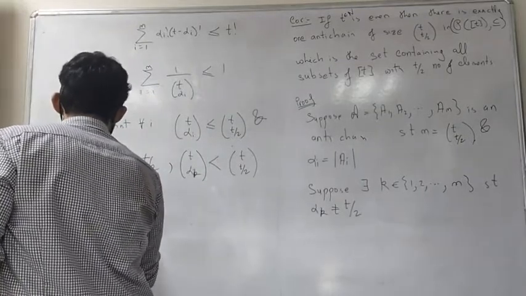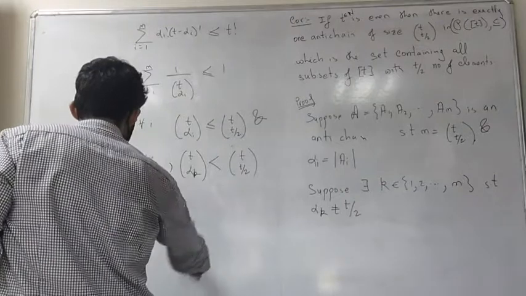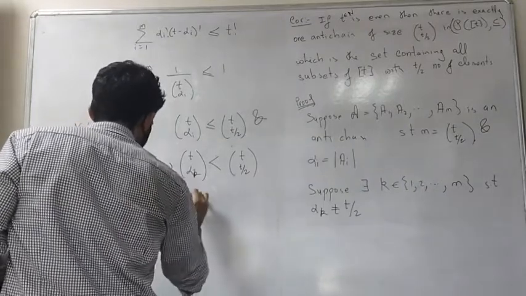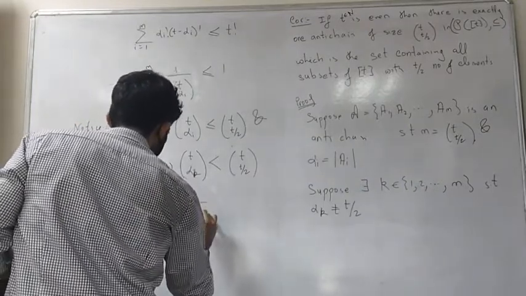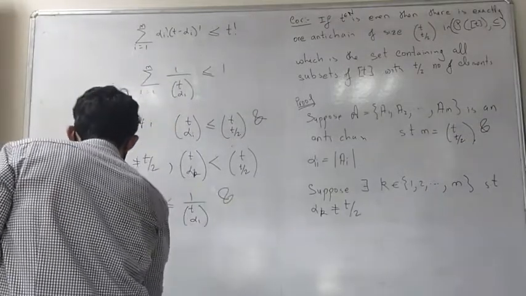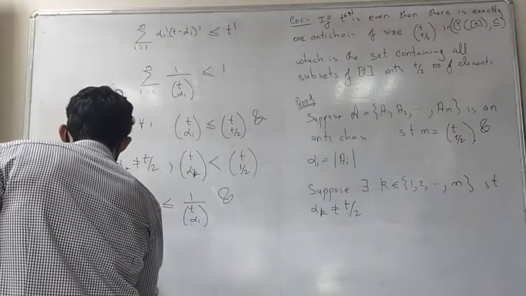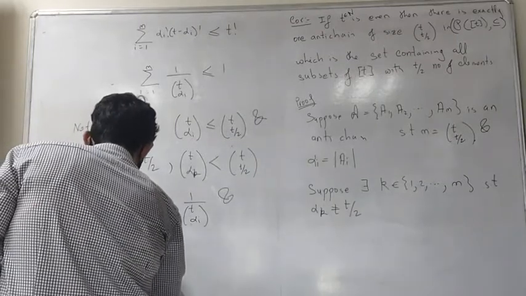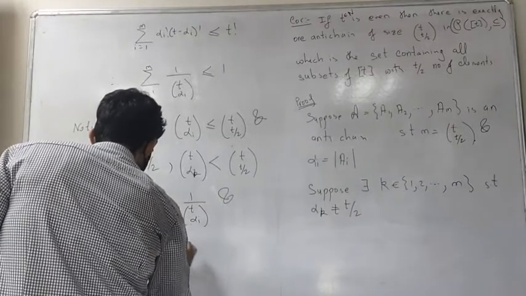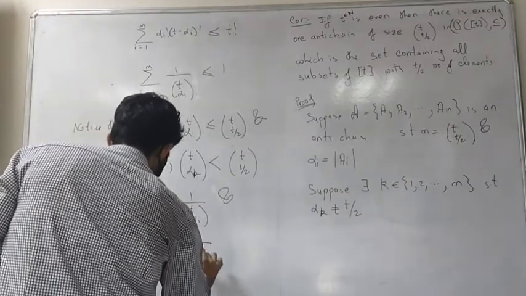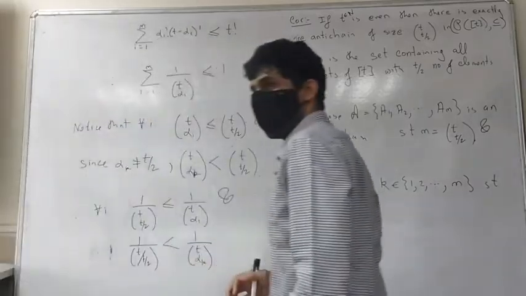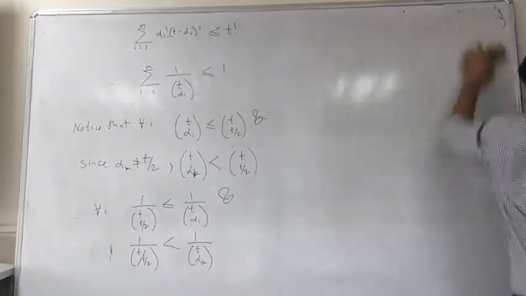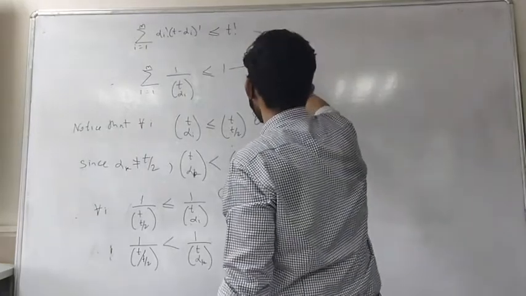So for that k, 1 over tC t by 2 is strictly less than 1 over tC alpha_k.